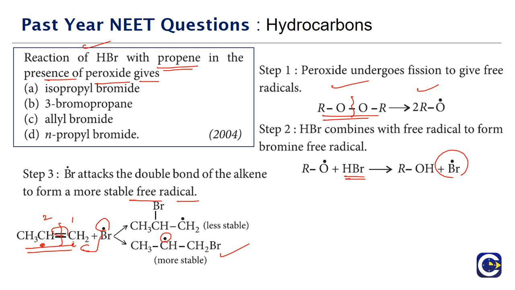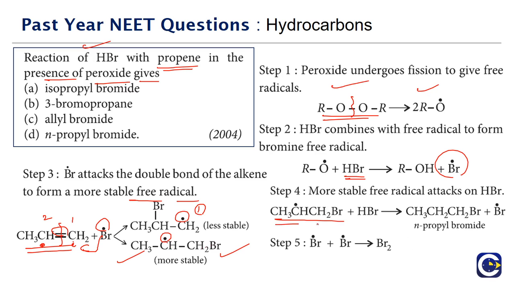If the bromine is attaching itself to carbon 2, then carbon 1 will become the free radical carbon. The primary radicals are less stable than secondary radicals. So between these two, the stable one will be the secondary. Now in the final step, this secondary radical will react with another HBr molecule, wherein it will attach itself to the hydrogen, and a bromine radical will be formed as a result. The culmination step will be any two radicals combining to give a molecule.